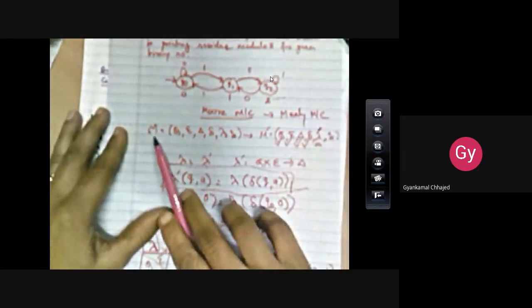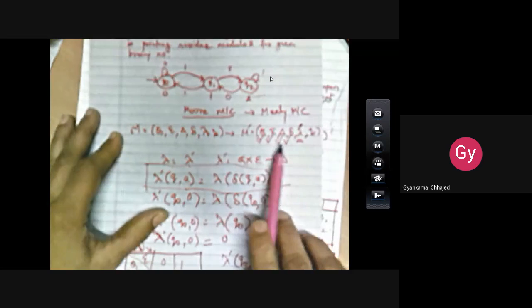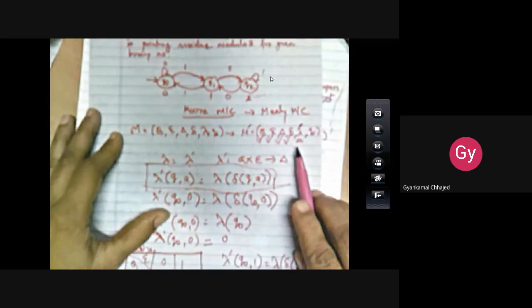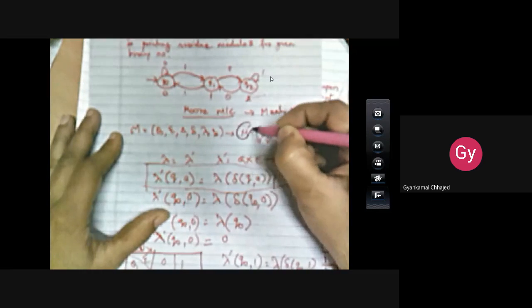We are already aware that Moore machine is represented by 6 tuples, and the Mealy machine is also represented by 6 tuples. So there is only one difference in Moore and Mealy machine when we are converting or finding the equivalent machine. Here I have represented the equivalent machine.